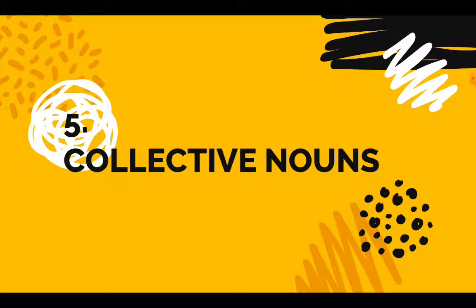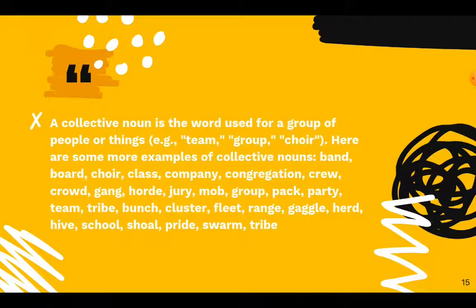Now let's begin with our next one, that is the collective noun. A collective noun is the word used for a group of people or things, like team, group, choir. These all are actually a group. Here are some examples of collective nouns: band, board, choir, class, company, congregation, crew, crowd, gang, horde, jury, mob, group, pack, party, team, tribe, bunch, cluster, fleet, range, gaggle, herd, hive, school, shoal, pride, swarm. These all are examples of collective nouns.